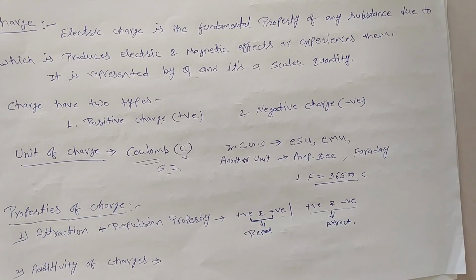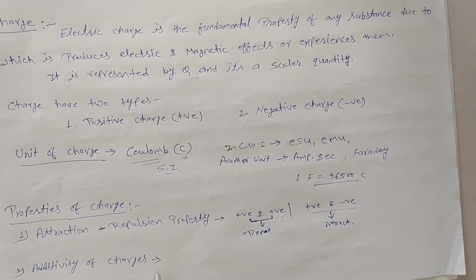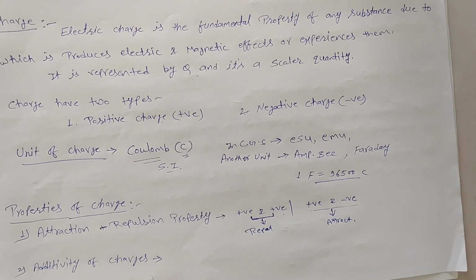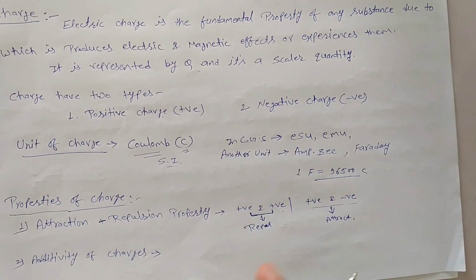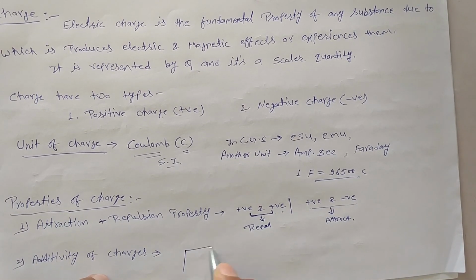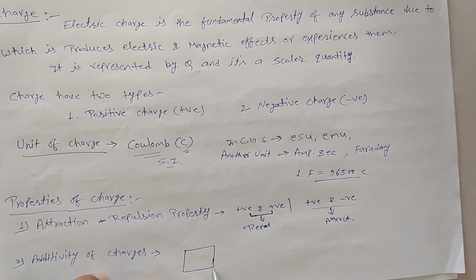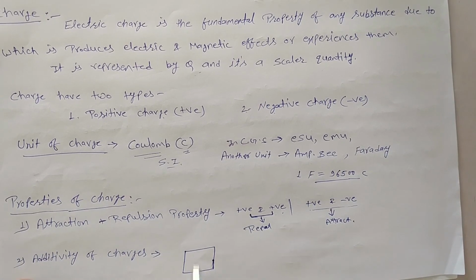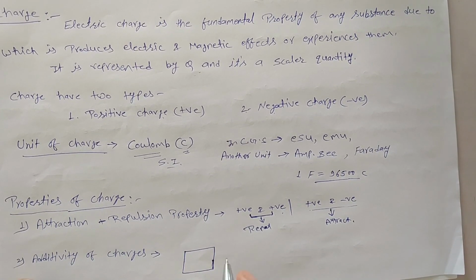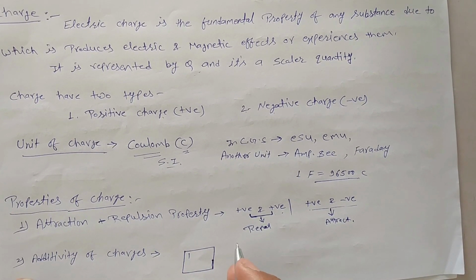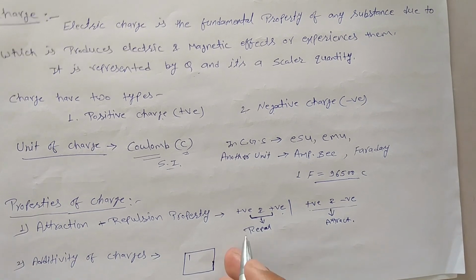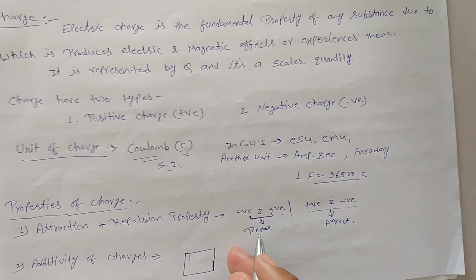Next is additivity of charges. What is additivity? It means addition of charges. Suppose we have an isolated body. According to this property, the total charge of this isolated charged body is equal to the scalar sum of the charges present in this body.